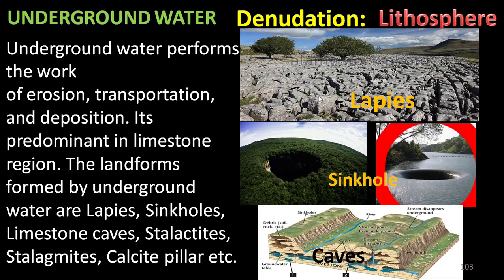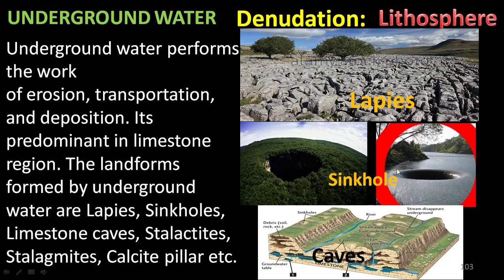It is predominant in limestone regions. The landforms formed by underground water, like lapies. Here is an example for lapies.